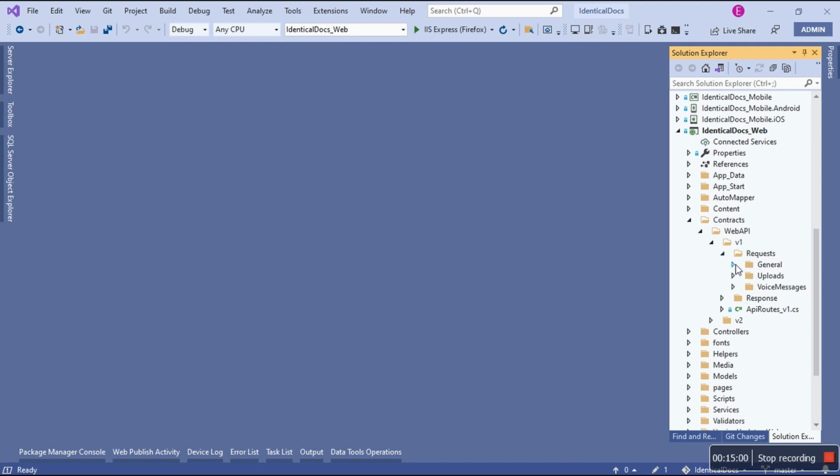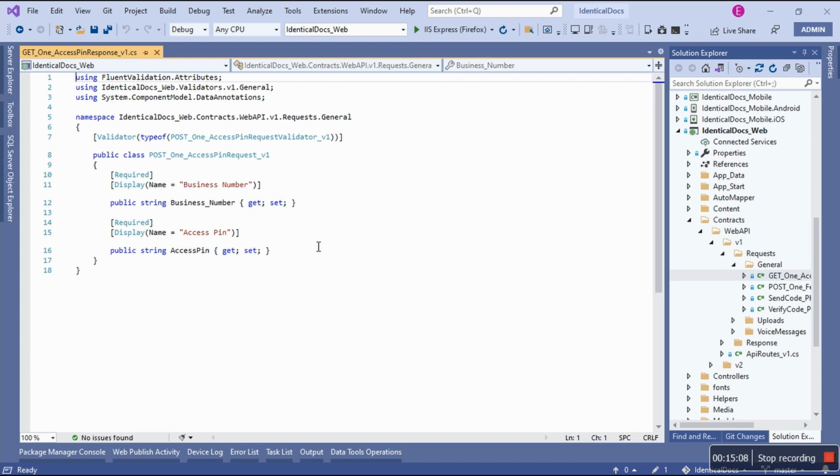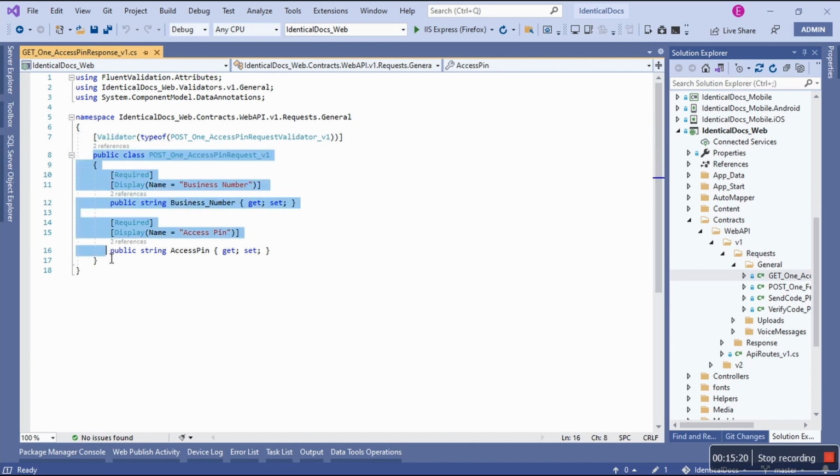Okay, let me do General for access pin. See the one that says get one access pin? This is my model. And how do I know Fluent Validation works here? Because we have an attribute called Validator. That's how you're supposed to do it. Now, this is a normal typical model, but in my case, it's a request, because this is the language for Web API, not the language for MVC. In MVC, we call this a model or view model. The language for Web API is request.